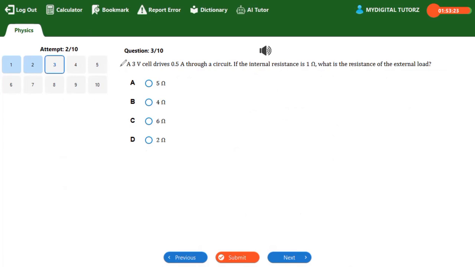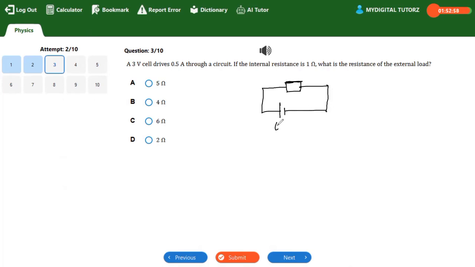Question 3 says, a 3-volt cell drives 0.5 amp through a circuit. If the internal resistance is this, what is the resistance of the external circuit? In a JAMB exam, nobody asks you to draw a circuit, but for a better understanding, I'll draw this simple circuit here.